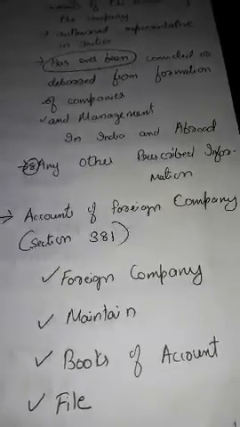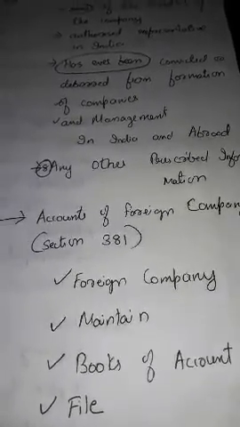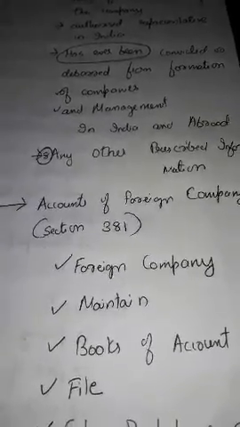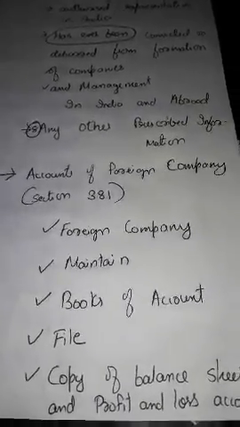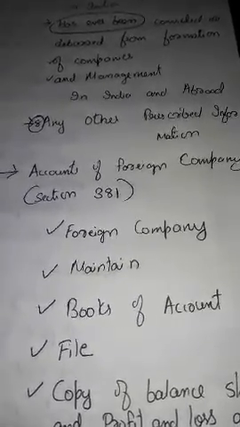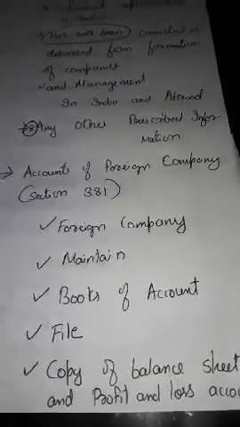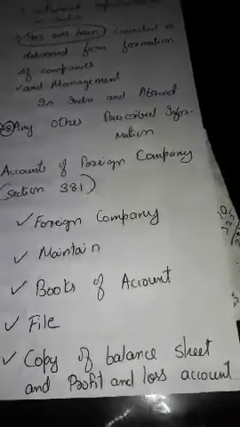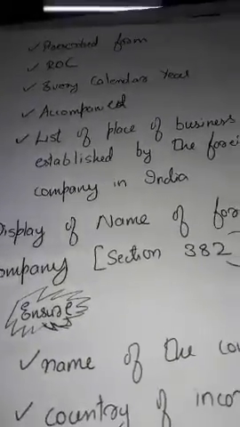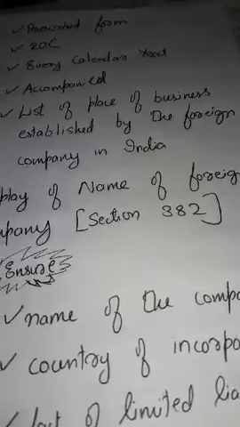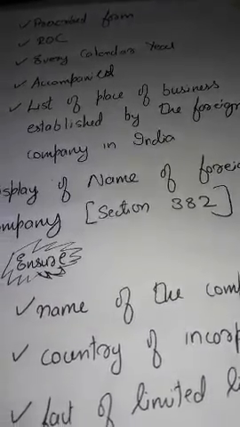Those are the documents to be provided to the ROC as per section 380 of the Companies Act 2013. And as for the accounts, the foreign company has to maintain books of accounts and file a copy of the balance sheet and profit and loss account in the prescribed form to ROC every calendar year, accompanied by a list of places of business established by the foreign company in India.